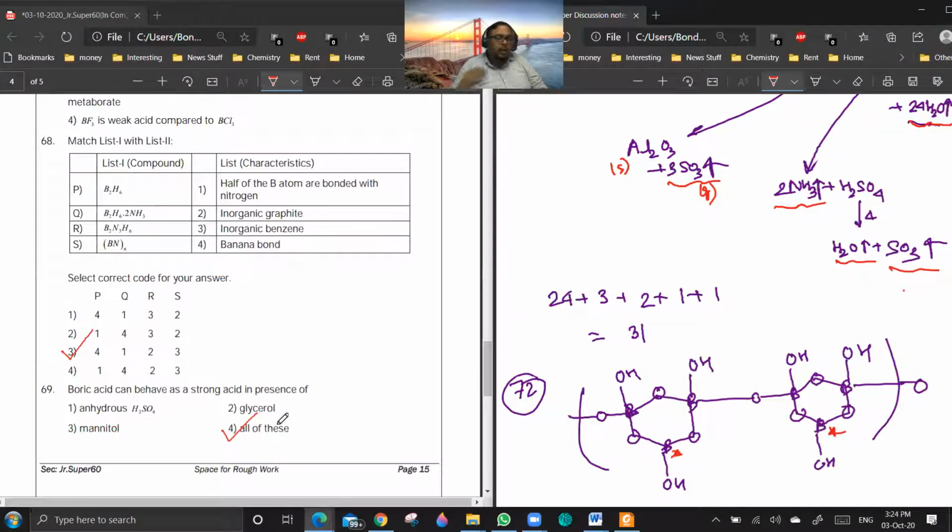69. Anhydrous H2SO4. See, basically, you want diol. So H2SO4 is having these two OH groups. Are you getting the point? Yes, sir. Glycerol is having 3 OH groups.